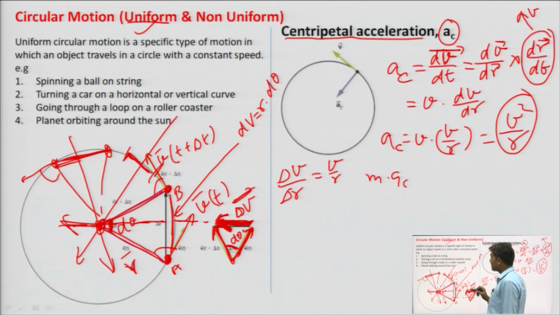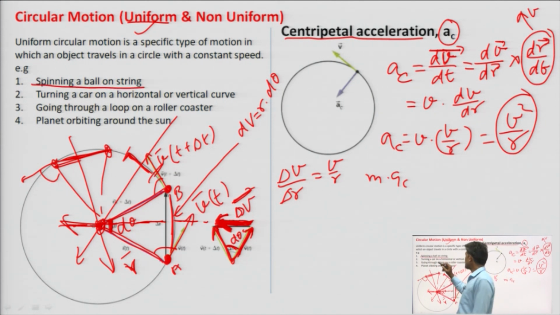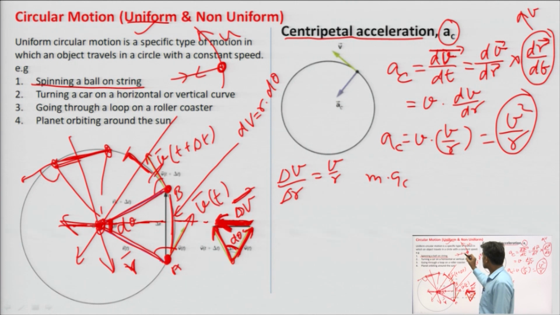For example, in case of spinning a ball through a string at the same speed, what value of tension should be provided through the string? That will be m into AC. That value of force has to be provided to this particle through the string to have uniform velocity in a circle.